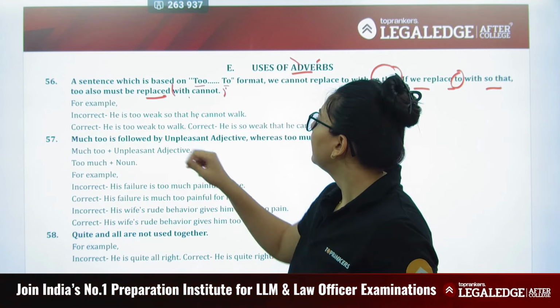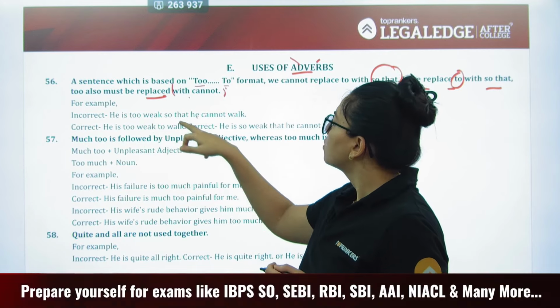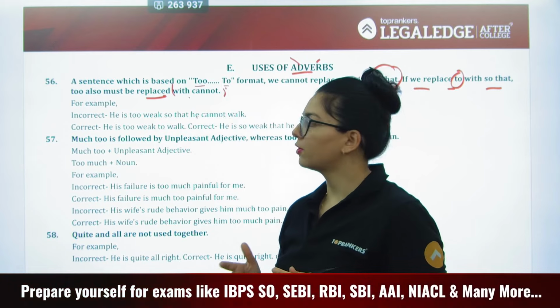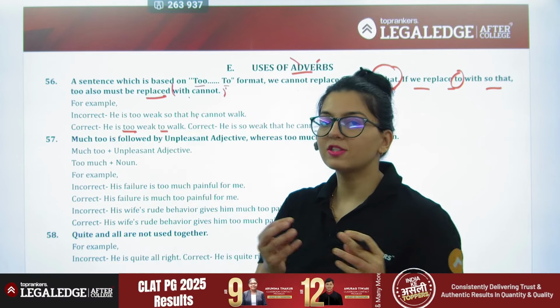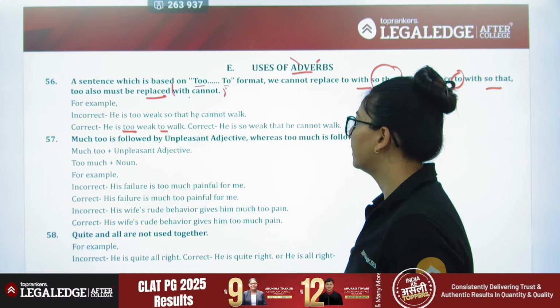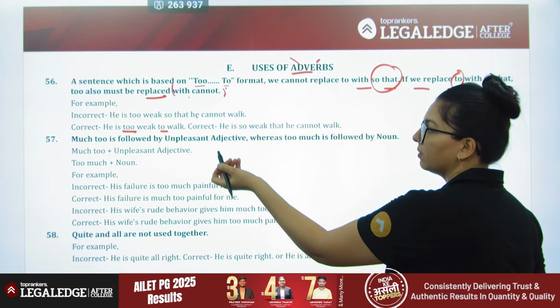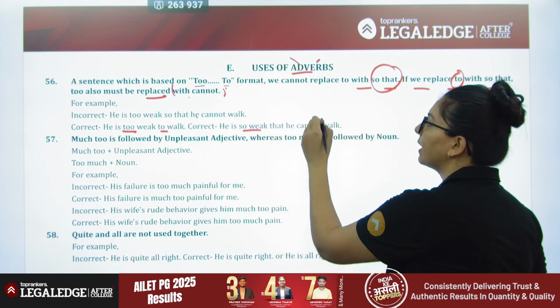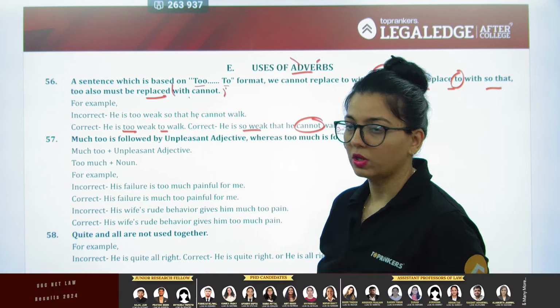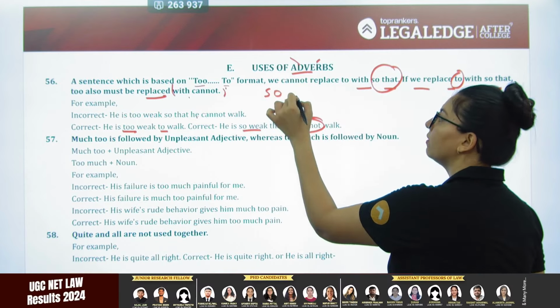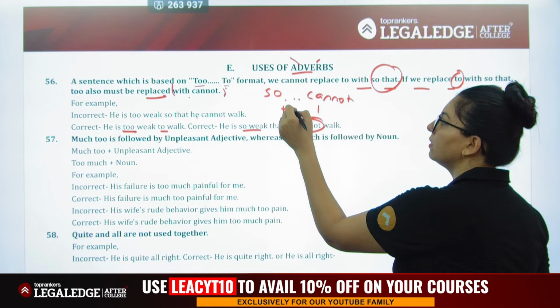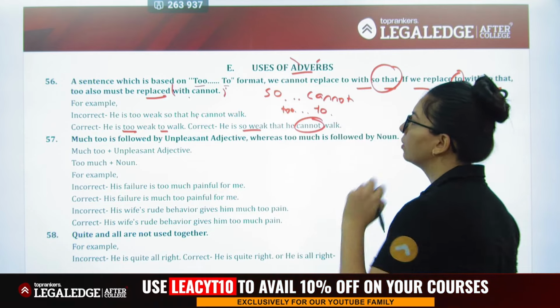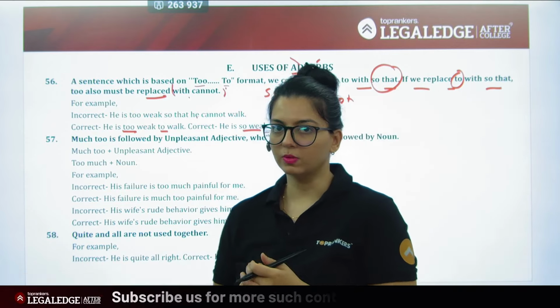So for example, he is too weak so that he cannot walk. Of course, that's going to be incorrect. He is too weak to walk. So that is what the correlative is going to be, right? Another way to rephrase this is he is so weak that he cannot walk. So with so will always come cannot, and the too can always take a to itself. This is all what the rule says.